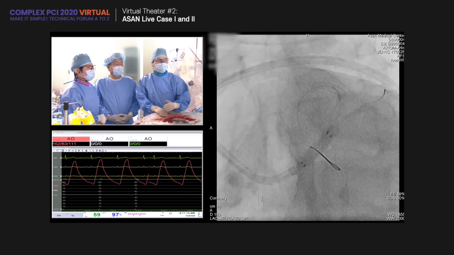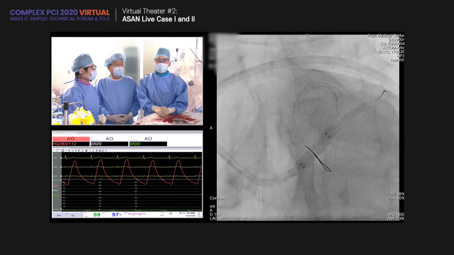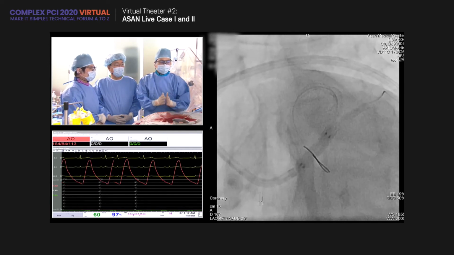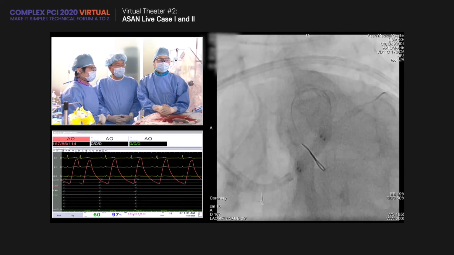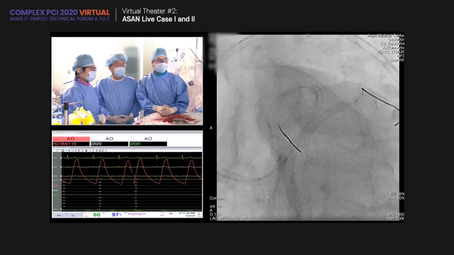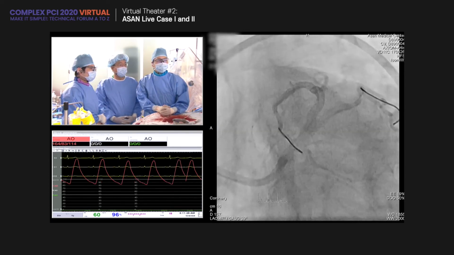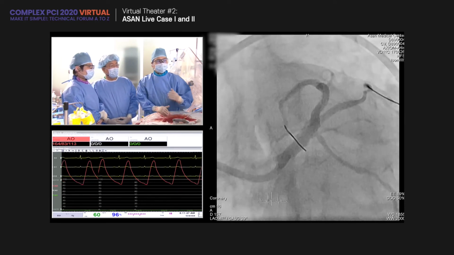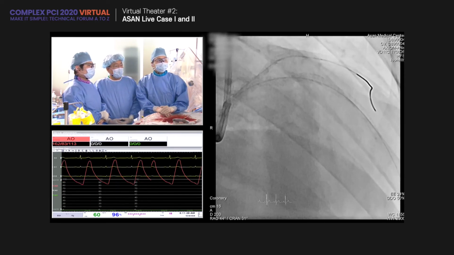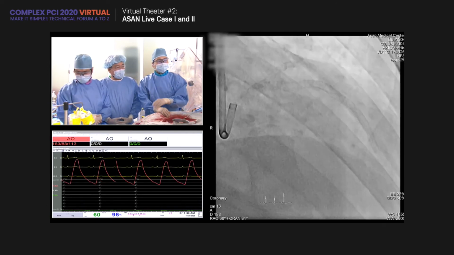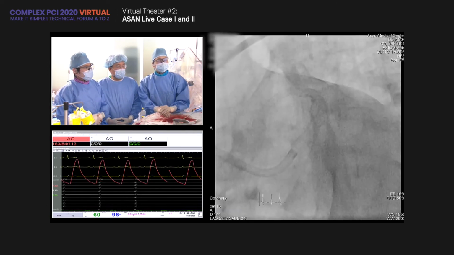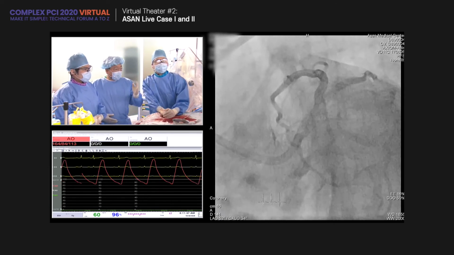And as Dr. Chen recommended, we applied the kissing balloon at the left main to optimize a huge left main vessel. Next. And this final? Yeah, that's final. Next. Right. Spider view. Next. Would you show us the previous one, spider? Yeah, all right. Next. Yes. All right, great, right?